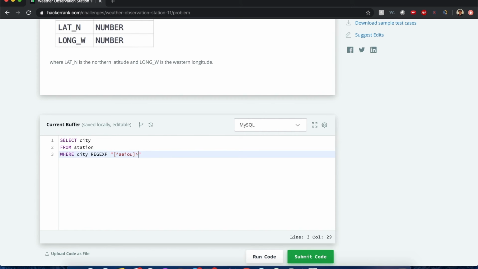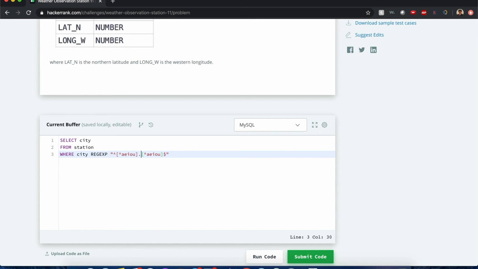Now before you saw me do this, it could start with a vowel and doesn't start with a vowel, doesn't end with a vowel. But this doesn't work because this treats it as an and statement. It means that this whole regular expression has to have both of these values at the same time, as if this whole pattern has to be consistent. It has to start and has to end with non-vowels.